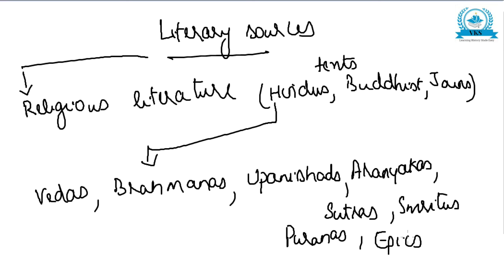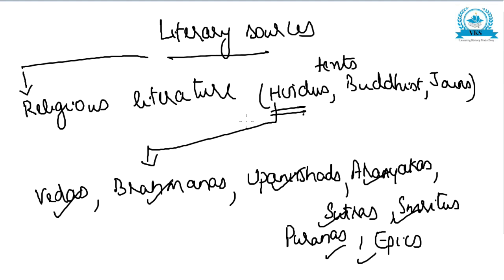All these are included in the Vedic literature, Hindu religious literature. There are Vedas, Brahmanas, Upanishads, Aranyakas, Sutras, Smritis, Puranas, epics. All these are included in Hindu religious text, that is Vedic literature.